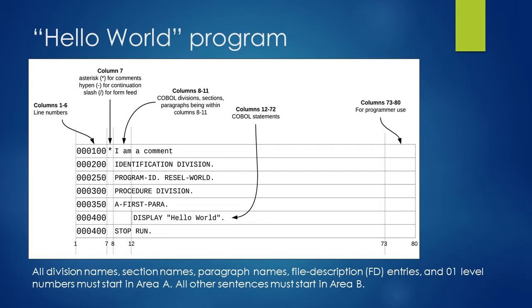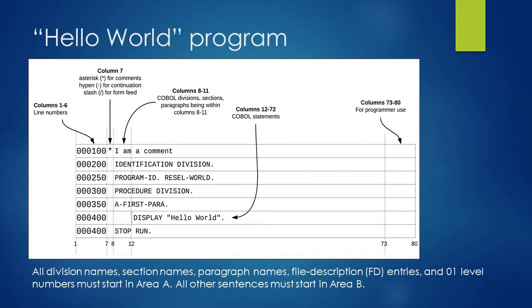Under the paragraph A-FIRST-PARA, there is a display statement. The display statement has the message Hello World, and this message will appear on the screen. The last line is STOP RUN, which tells the system to stop execution of the program. So this is a small and simple Hello World program in COBOL.